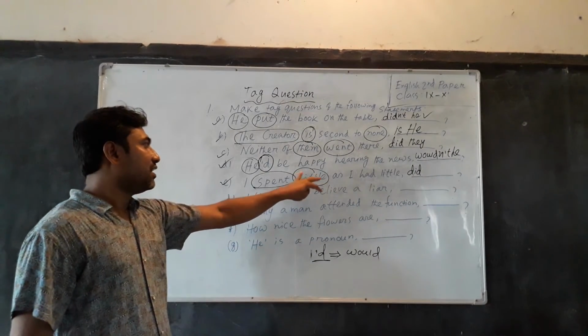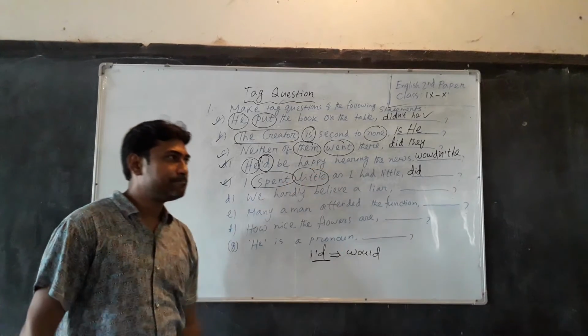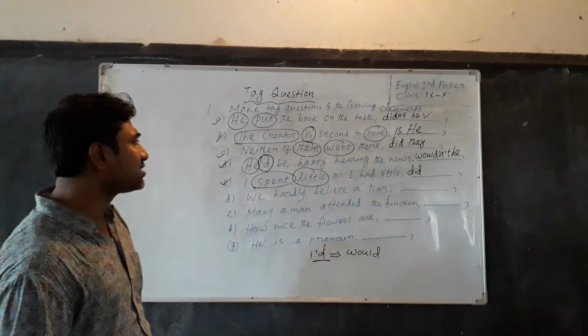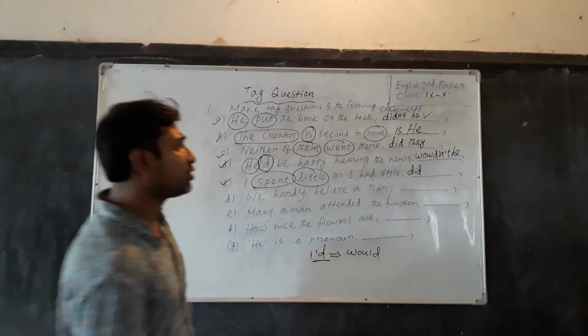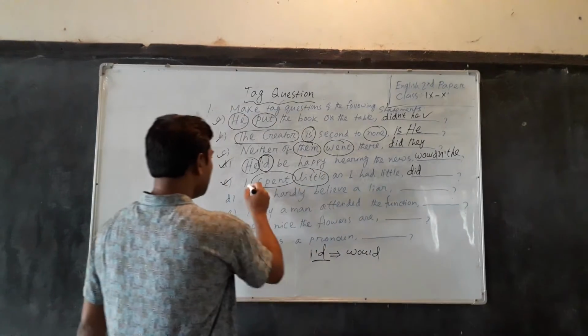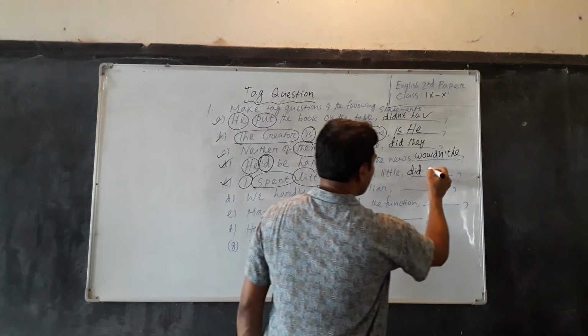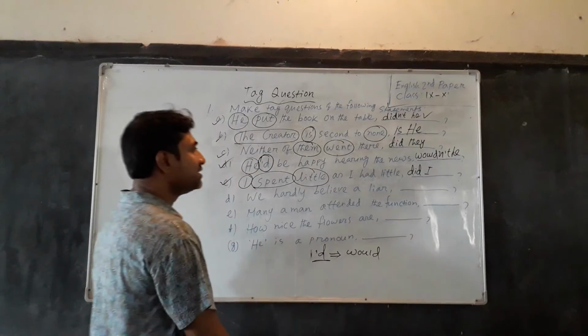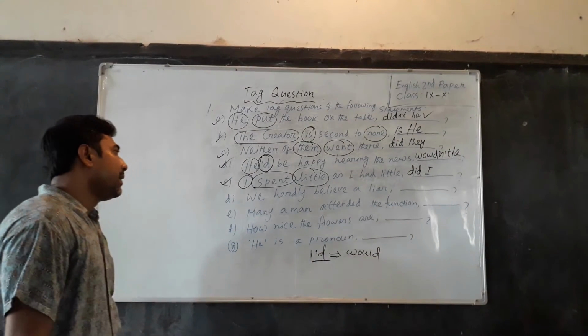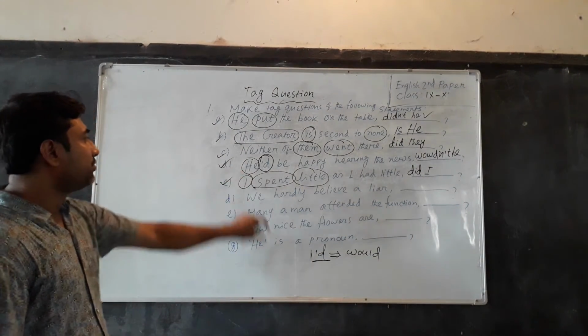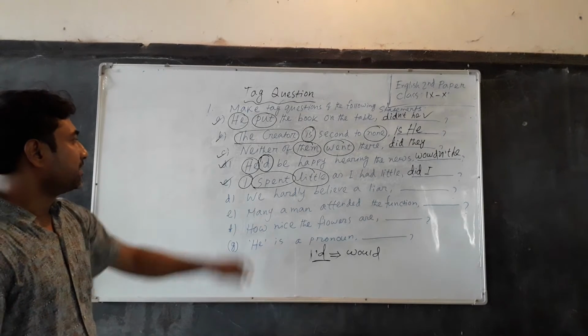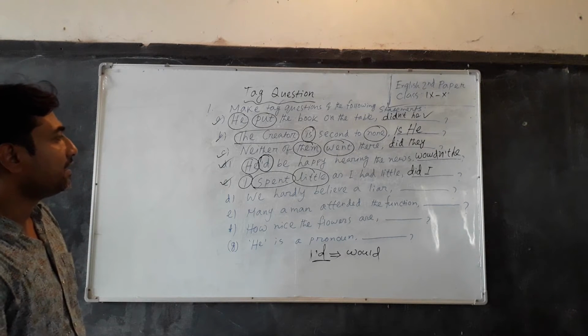It indicates negative meaning, and that's why the contraction of not won't be written here. And then we have to write the pronoun: did I. So dear students, did I is the tag of the sentence.